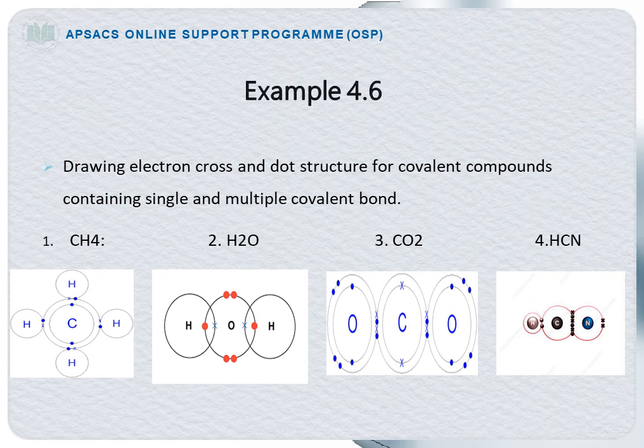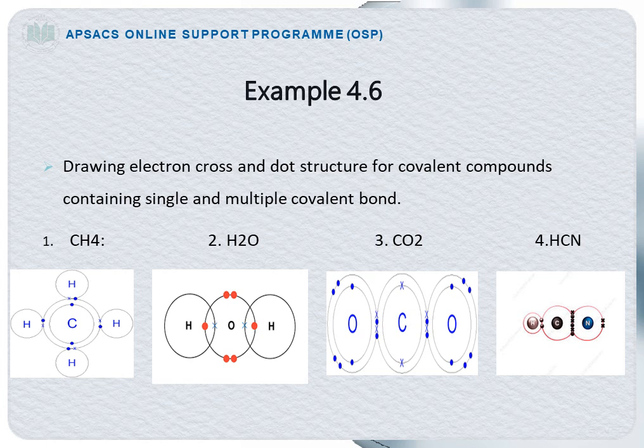Example 4.6. Drawing electron cross and dot structures for covalent compounds containing single and multiple covalent bonds. Here 4 examples are given. The first one is methane. You can see the electron cross and dot structure of the methane molecule. In the case of the methane molecule, one carbon atom shares its 4 electrons with 4 hydrogen atoms, and as a result 4 single covalent bonds are formed.